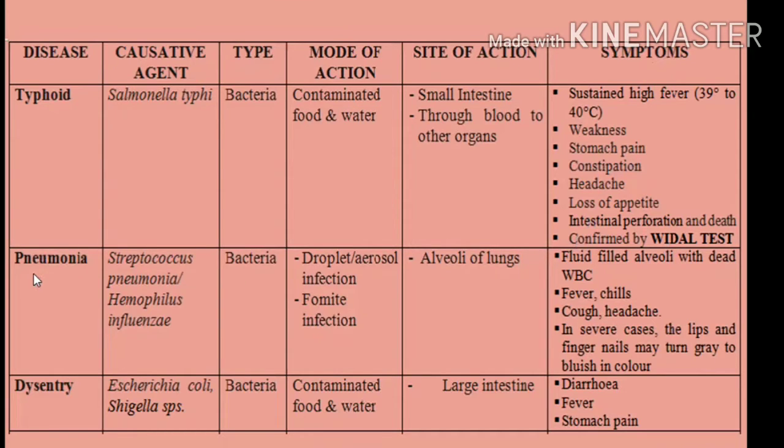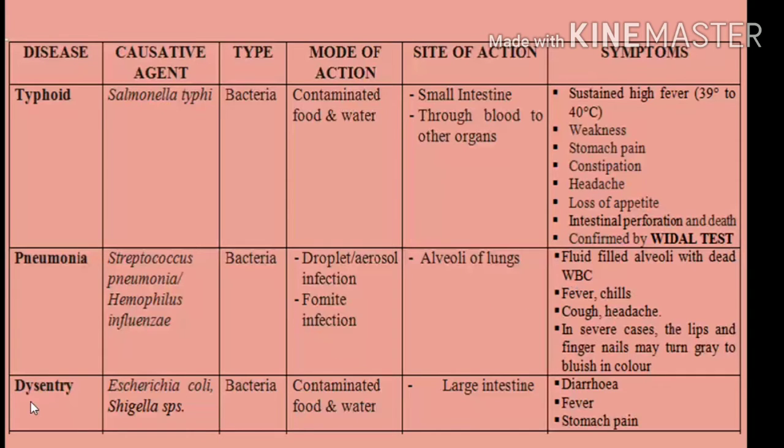Now, pneumonia. Streptococcus pneumoniae or Haemophilus influenzae is the causative agent, which are bacteria. The mode of spreading is through droplet or aerosol infection or through contact, that is fomite infection. The site of action is the alveoli of the lung, and the important symptom is fluid-filled alveoli with dead WBC, which can lead to fever, chills, cough, headache, etc. In severe cases, the condition is fatal, and the lips and fingernails may turn gray to bluish in color. Why? Because of the lack of oxygen.